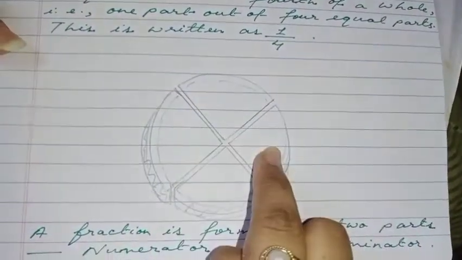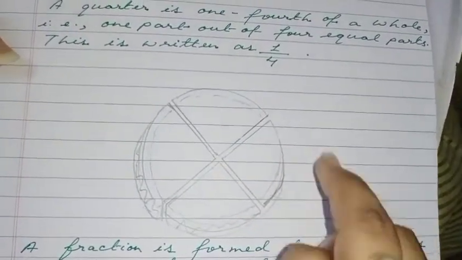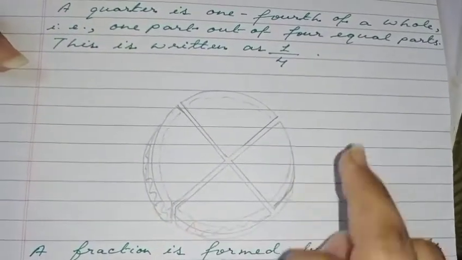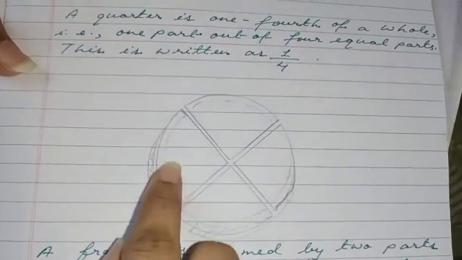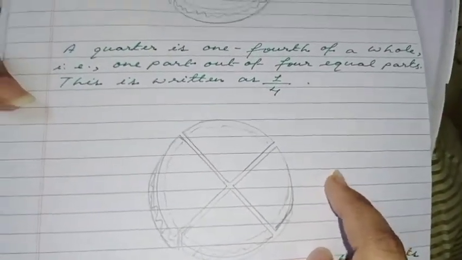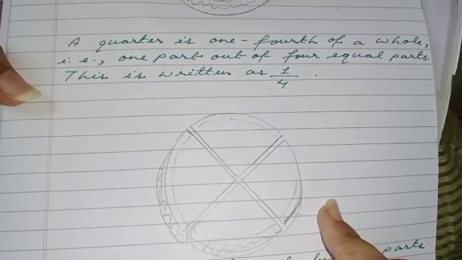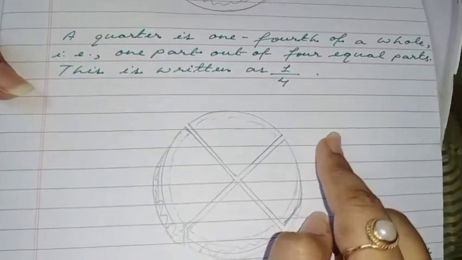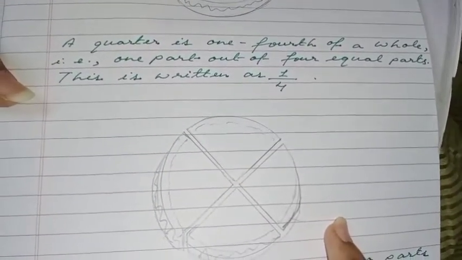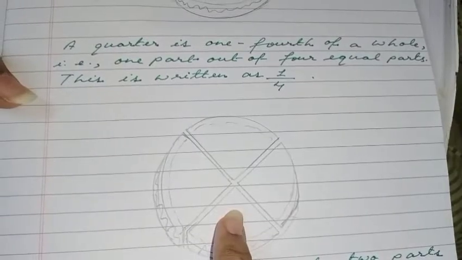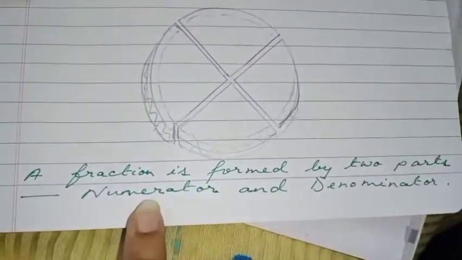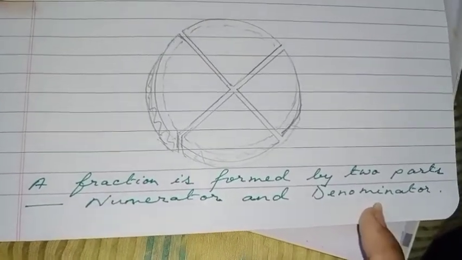If I take 2 parts, that means 2 by 4. I have taken 2 parts and total number of parts are 4. So 2 by 4. If I take 3 parts, in the numerator I will write 3 and in the denominator I will write 4. 3 by 4, because I am taking 3 parts and the total number of parts is written below in the denominator, that means it is 4. So a fraction is formed by 2 parts, numerator and denominator.